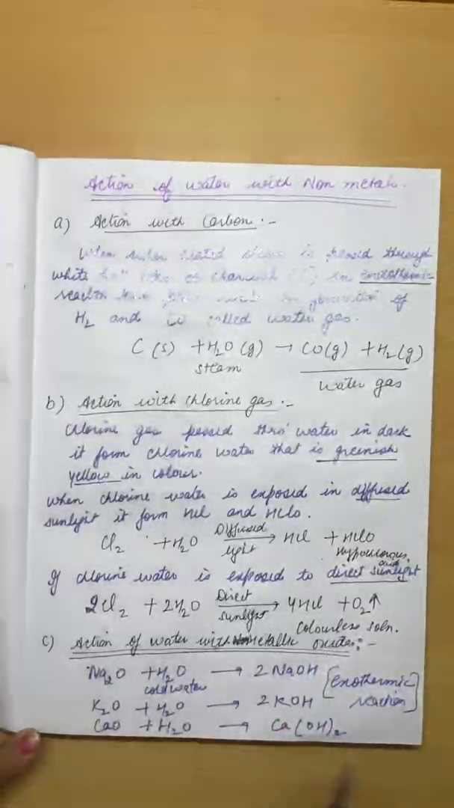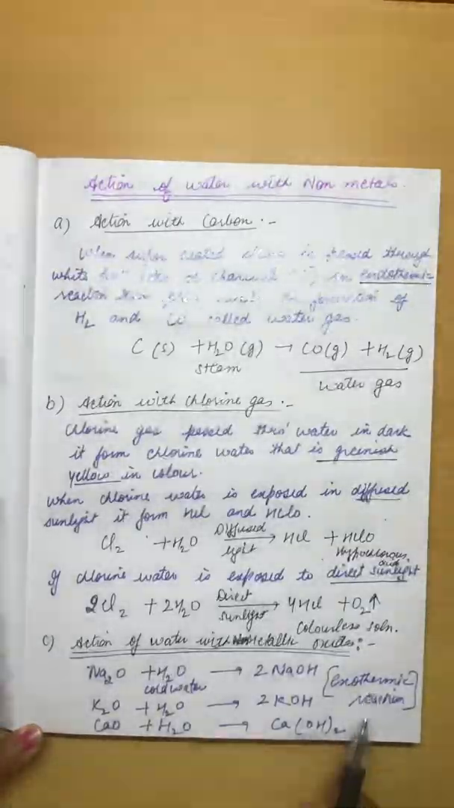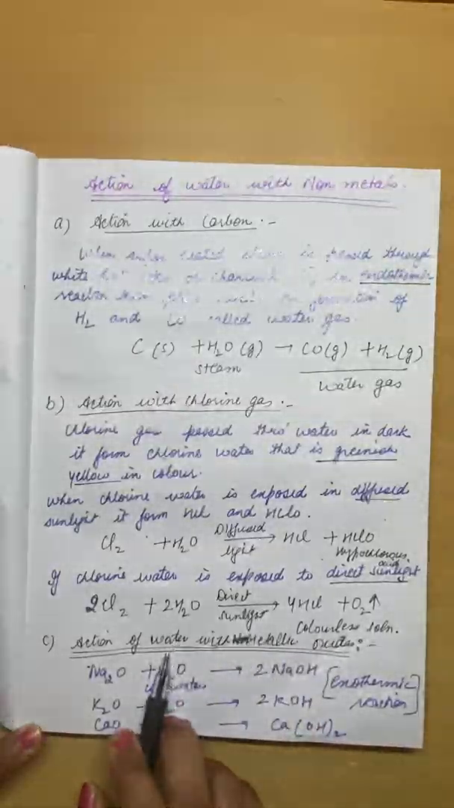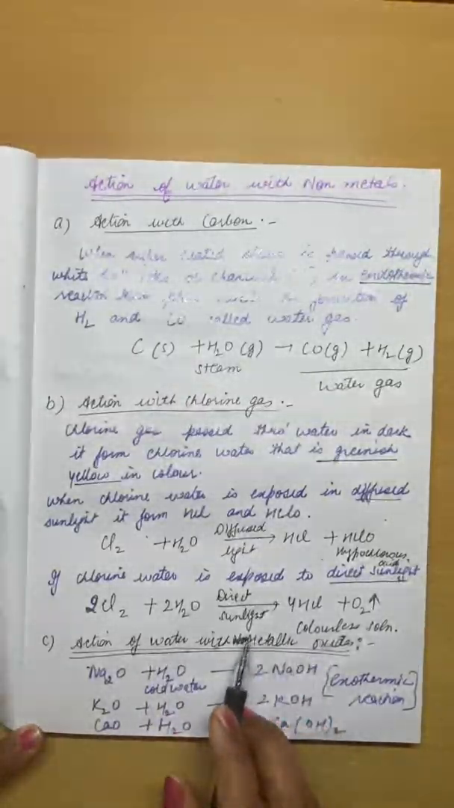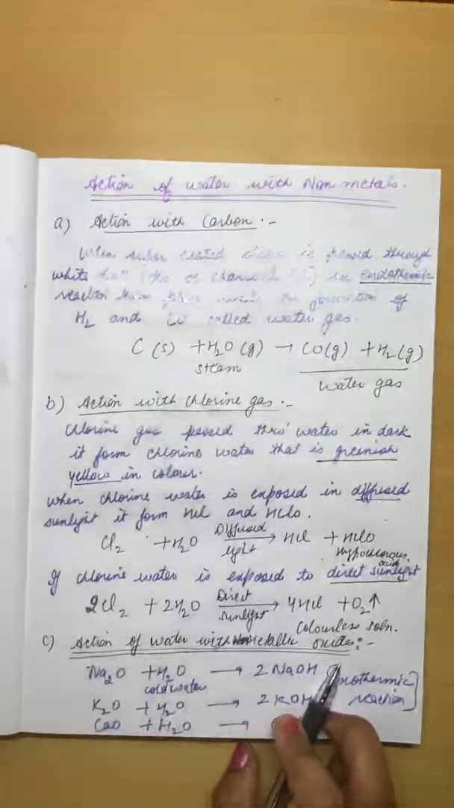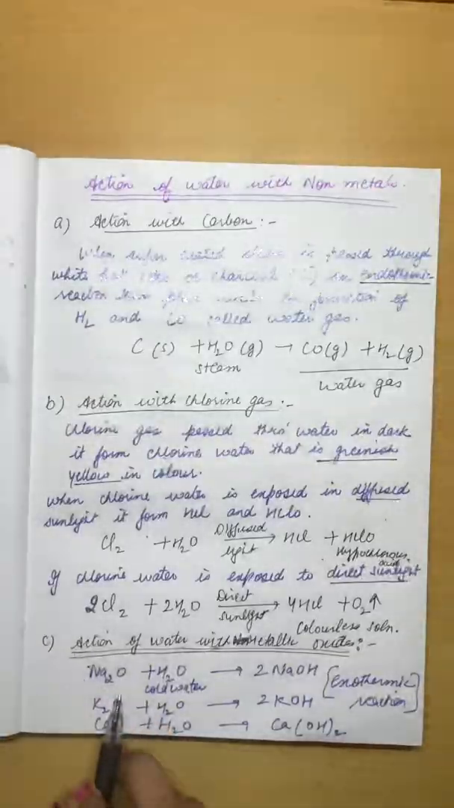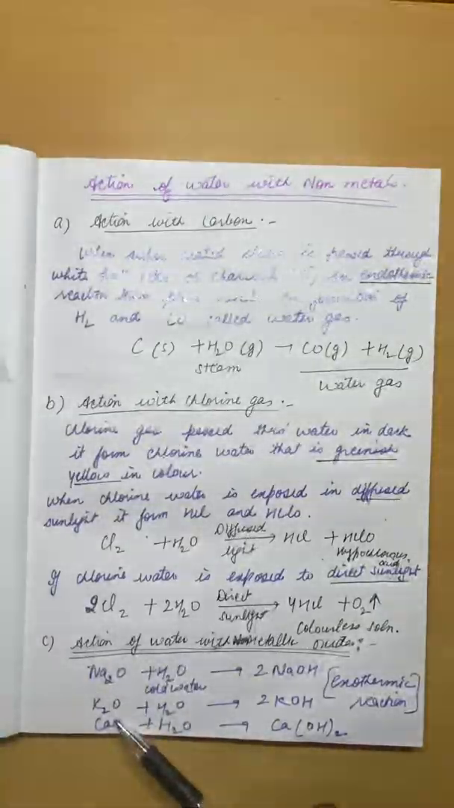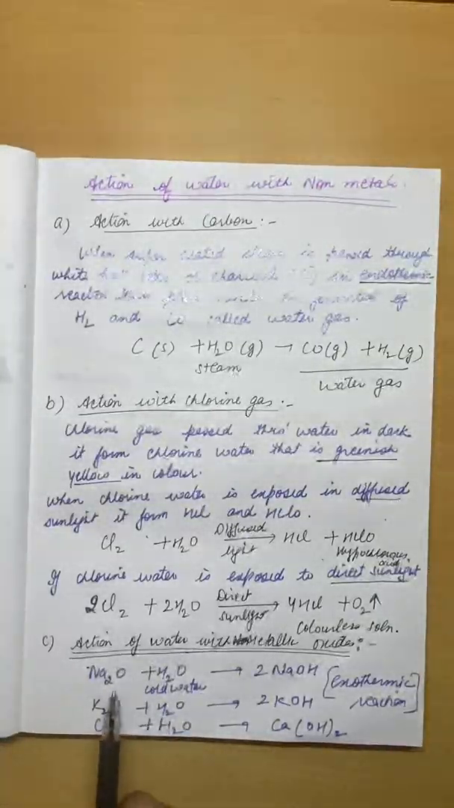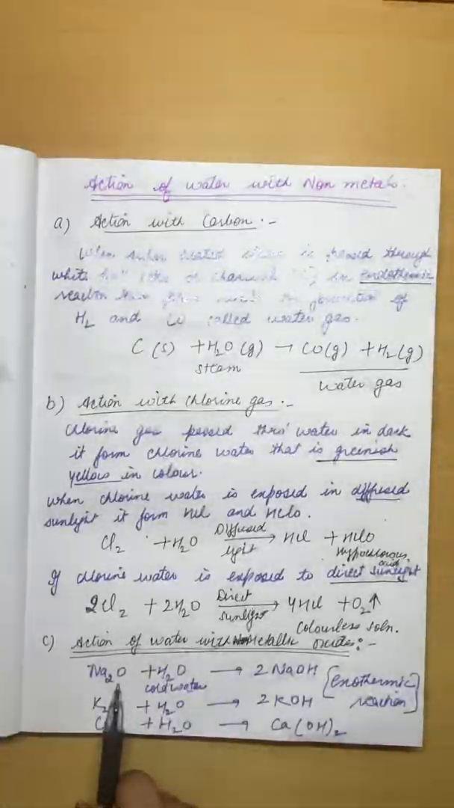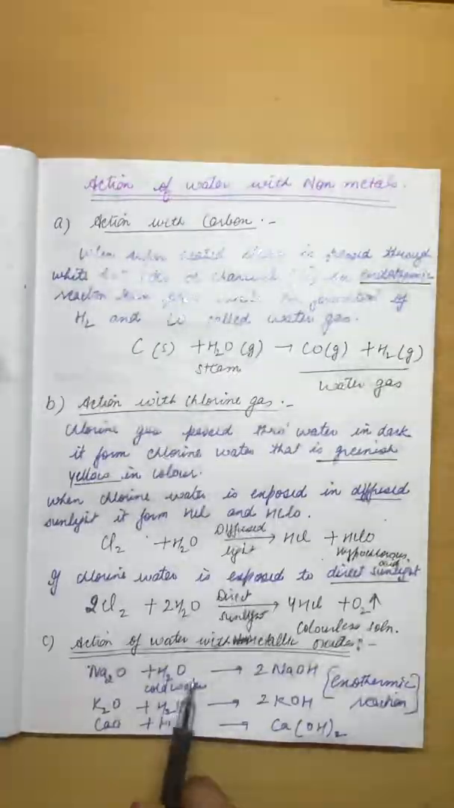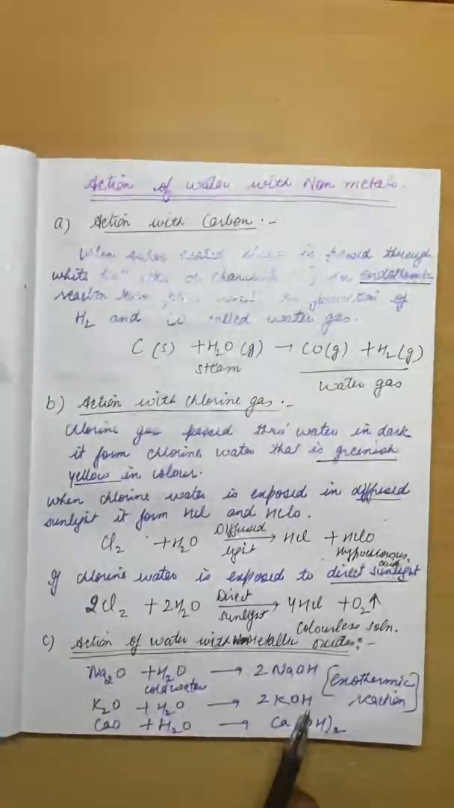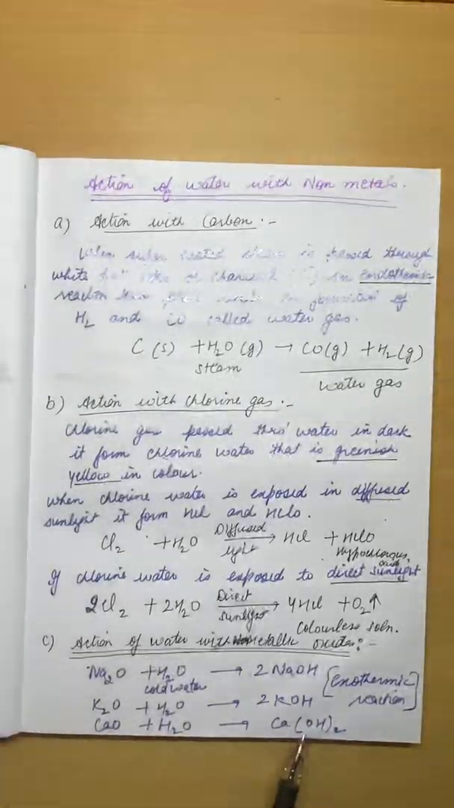Clear? Next we are taking metallic oxides: action of water with metallic oxides. Metallic oxides easily react with normal water. Here we are taking oxides of soft metals like sodium, potassium and calcium. Sodium oxide reacts with cold water to form sodium hydroxide. Potassium oxide reacts with water to form potassium hydroxide. Calcium oxide reacts with water to form calcium hydroxide.